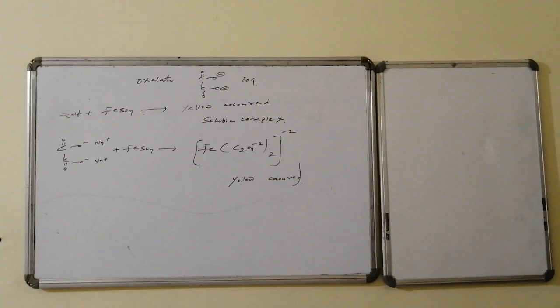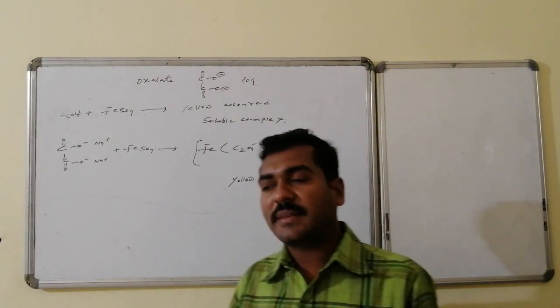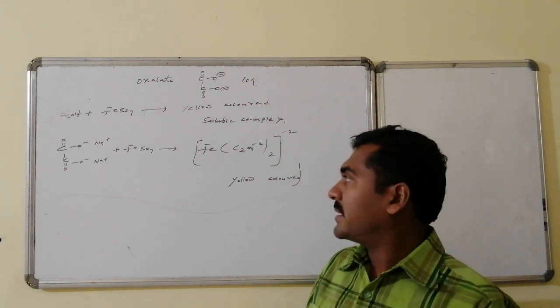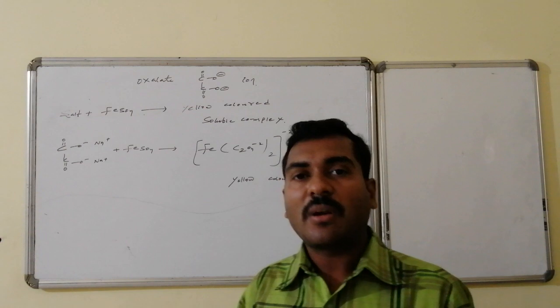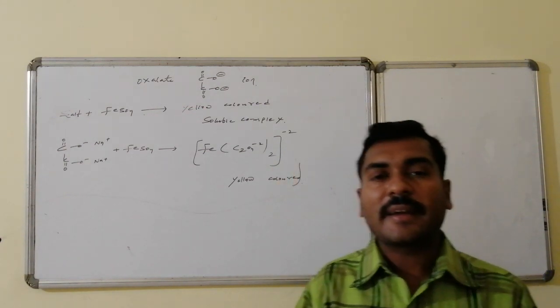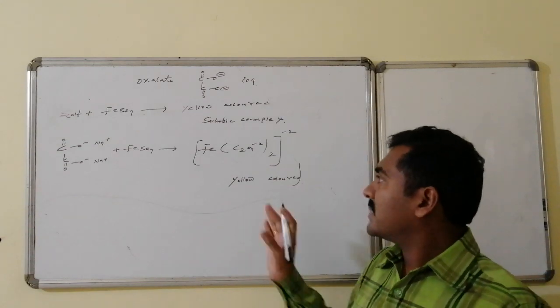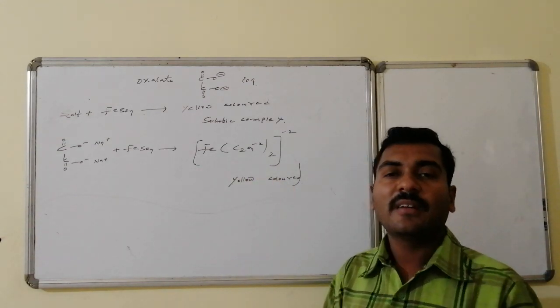The oxalate salt on reaction with ferrous sulfate gives a yellow colored solution. That is, sodium oxalate on reaction with ferrous sulfate forms a ferrous oxalate complex with the counter cation present, which is yellow in color.